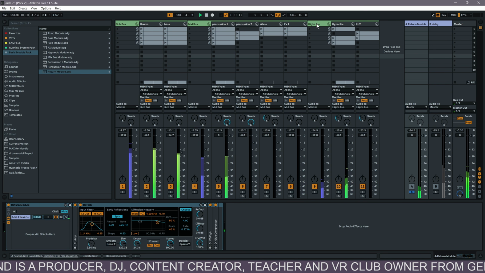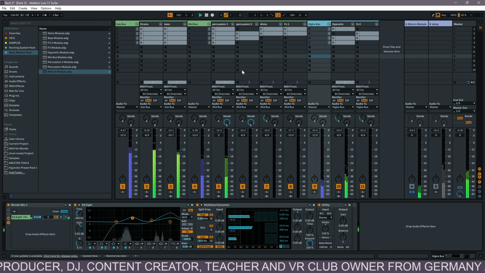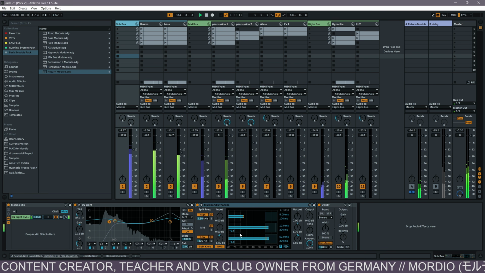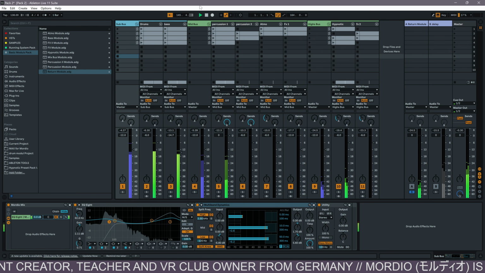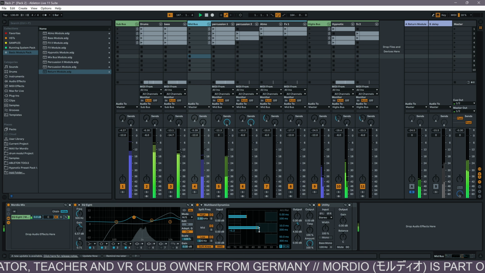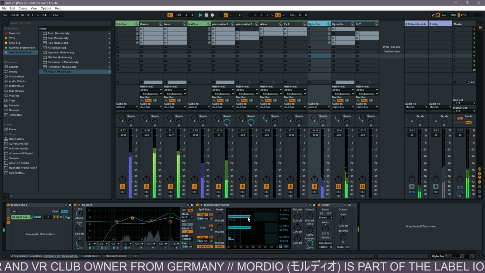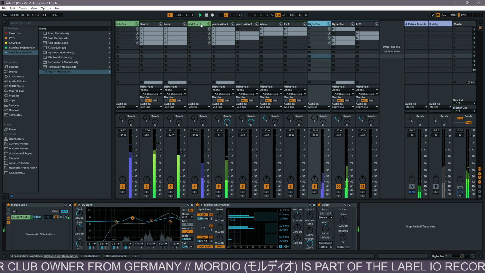Then I also have a mix bus that is for all your buses. So change them in the way that here we have the bass, so we push the bass. Here we have the mids, so we push more the mids and not the bass. And then the highs, we push the highs. So this is the only thing you have to learn here.